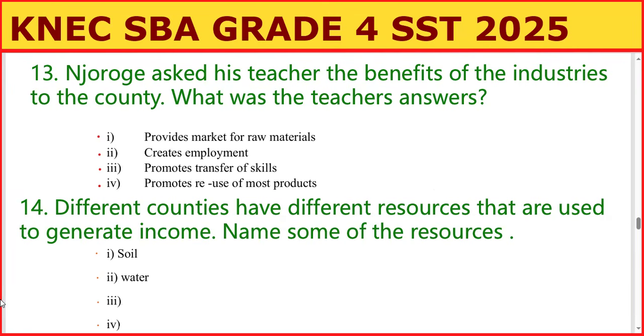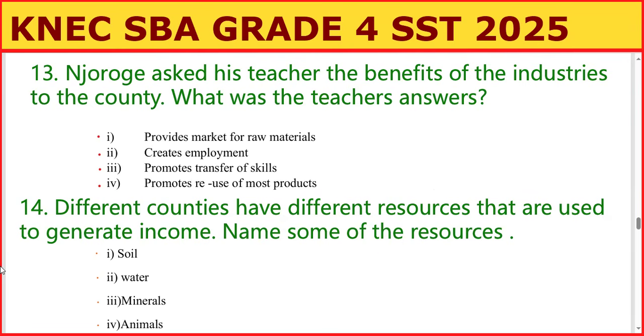Water is very important as it gives us many things. We used to say that water is life. So water is very important. Another one, yes, we have minerals. We use minerals to make final products in our local industries.